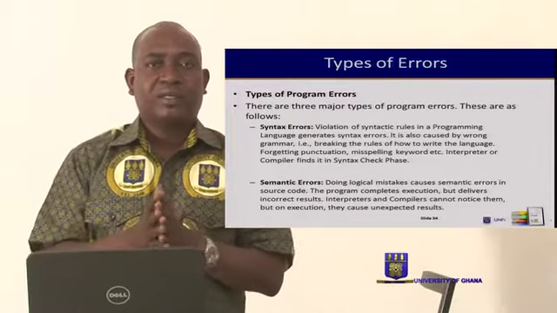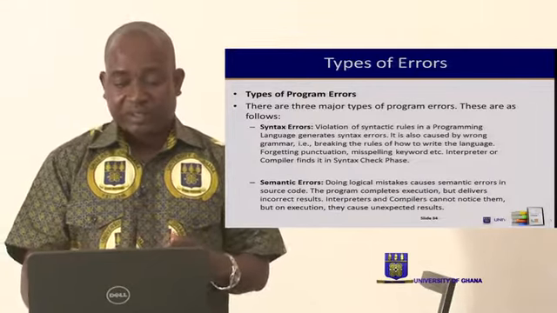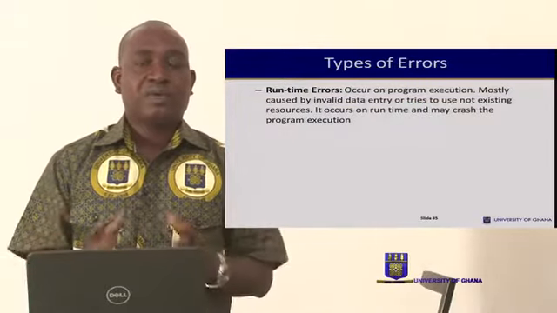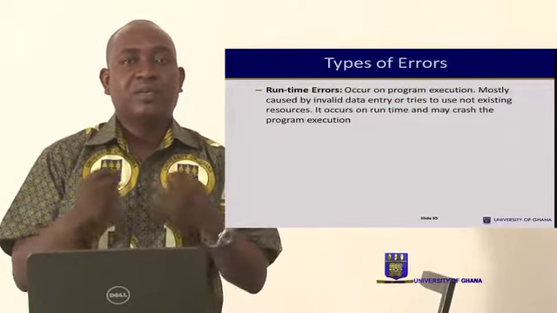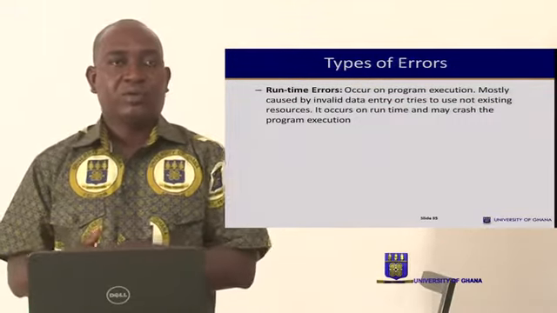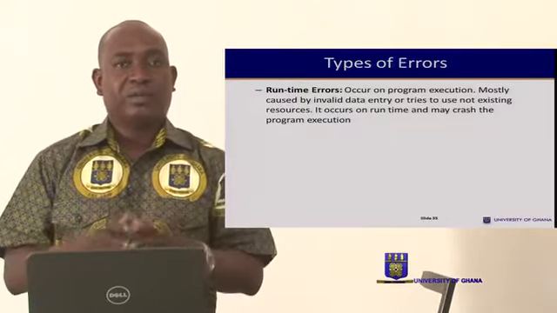There is another type of error that we call the runtime error. These are errors that are associated with the entire program. This type of error occurs on execution, mostly caused by invalid data. So the actual program can give out wrong information or wrong data based on invalid data. And this is what is termed a runtime error. So we have the syntax, the semantic, and then we also have the runtime errors.